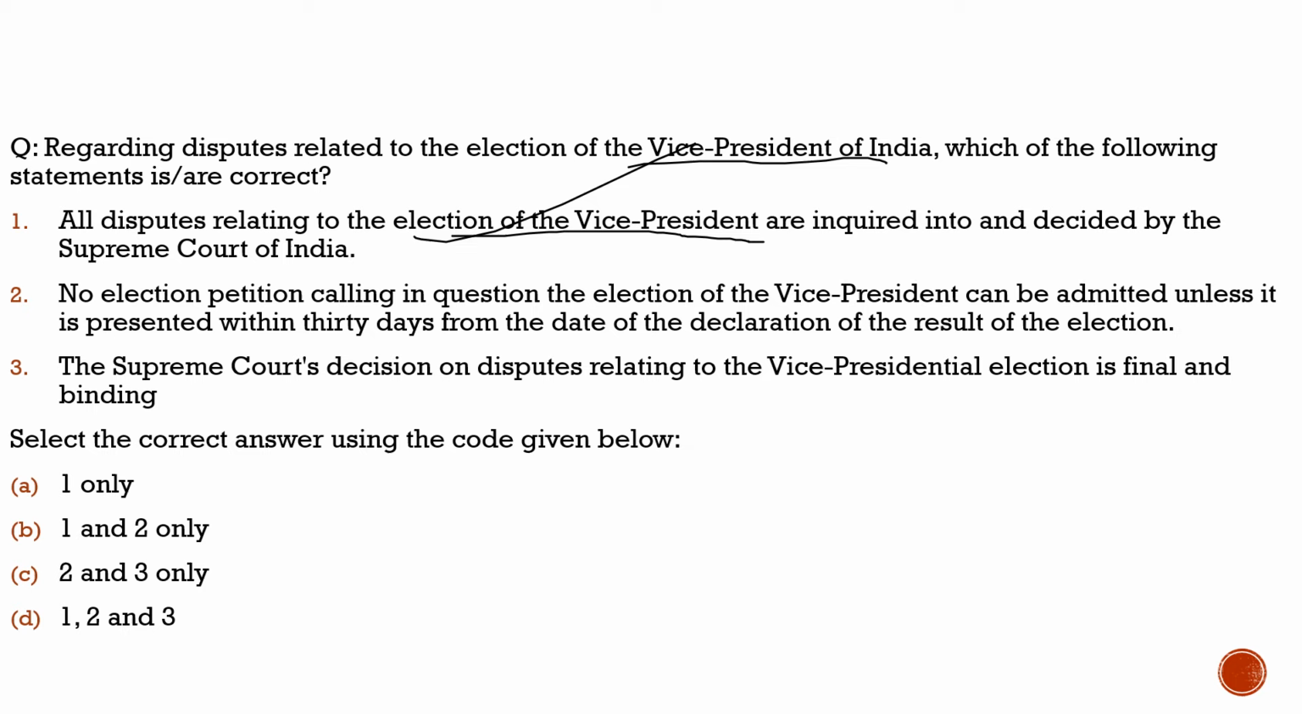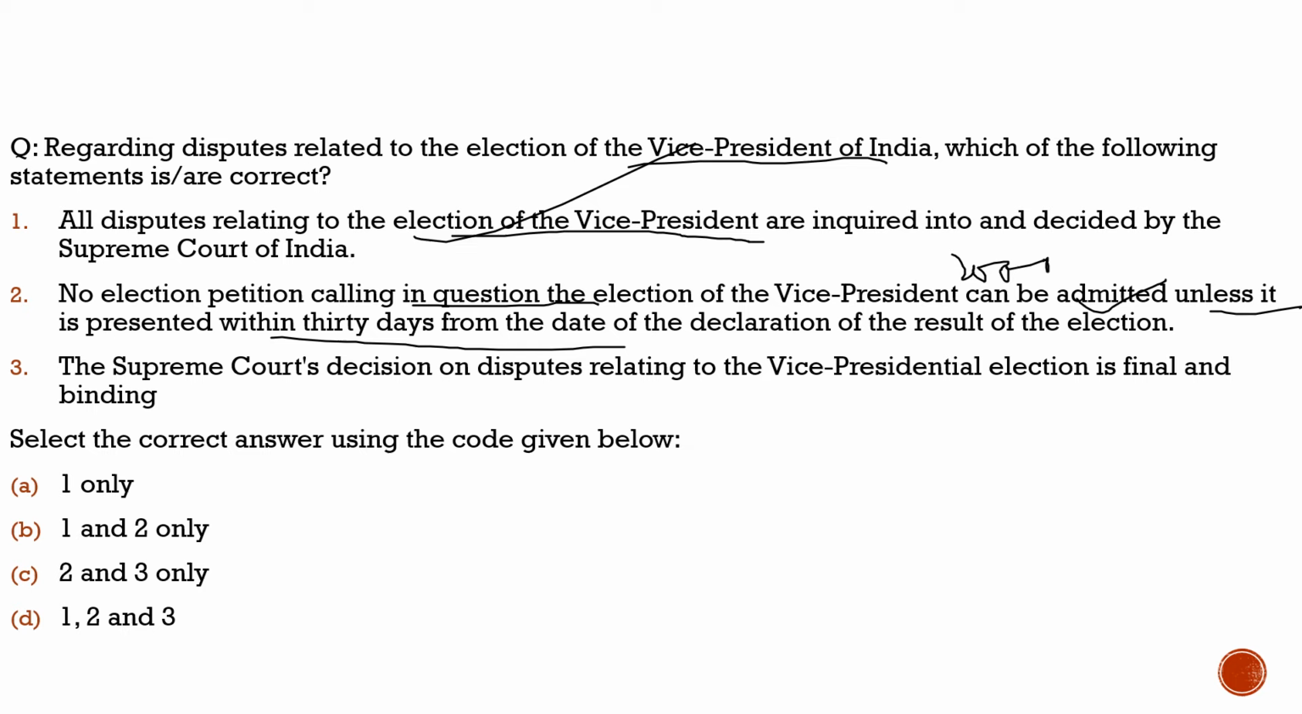Second, no election petition calling in question the election of the Vice President can be admitted unless it is presented within 30 days from the date of the declaration of the result of the election. 100% correct. And the security deposit they have to provide is 20,000. So the second statement is also correct.